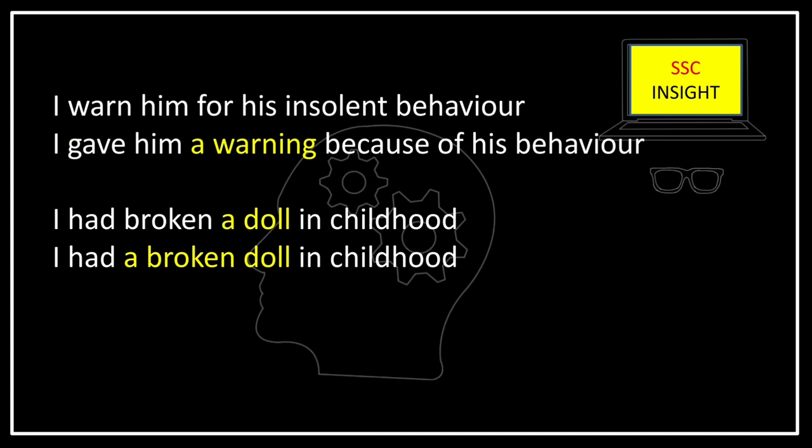Now, in the first sentence, here warn behaves as a verb. But in the second sentence, because of an article, this warn converted into a noun form. I gave him a warning because of his behavior. Here it was verb, but here it is noun.